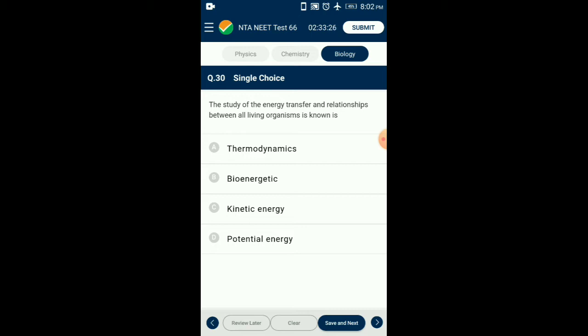Energy is the capacity to do work, and all living beings must work to live. The green plants convert radiant energy. Bioenergetics is the branch of science studied with use and transformation of energy by living cells. The energy flow in living systems obeys the first and second laws of the branch of physics known as thermodynamics. So the answer for this question is option A, thermodynamics.